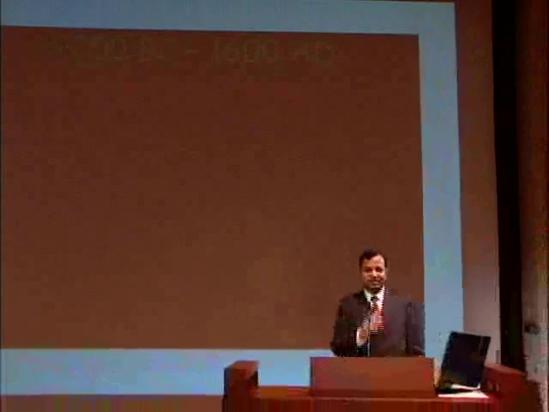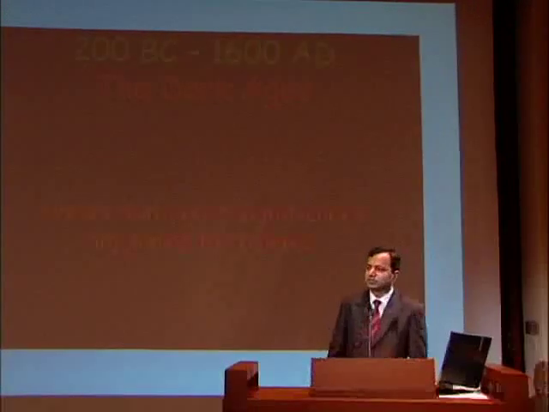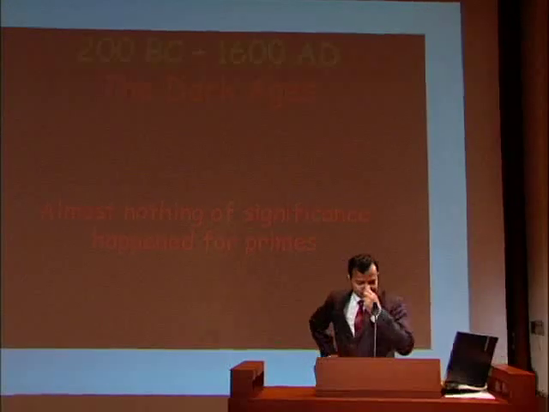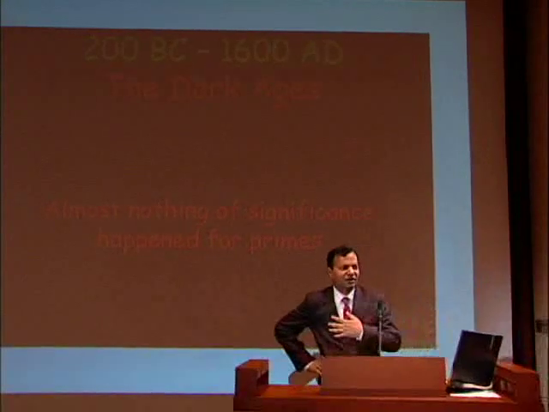except for, it's really dark there. For the next 1800 years, almost nothing happened about prime numbers. It's not that the development of mathematics stopped.